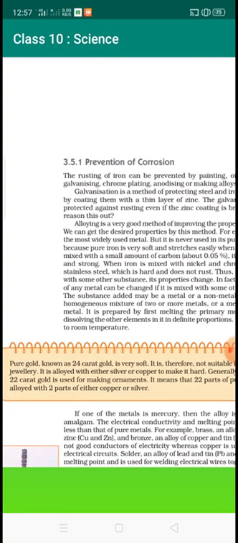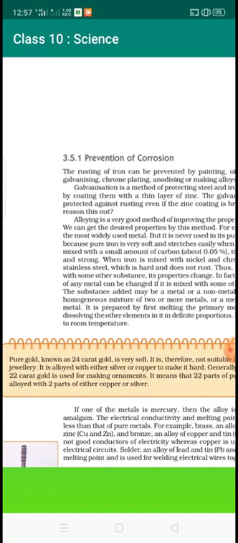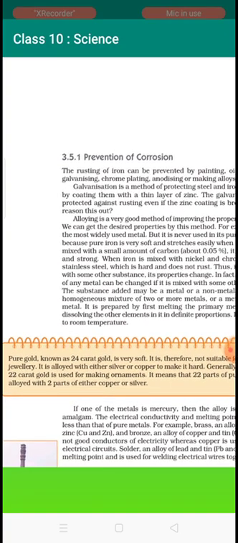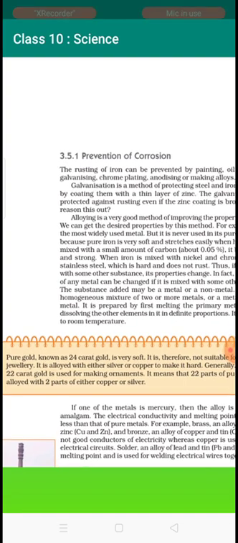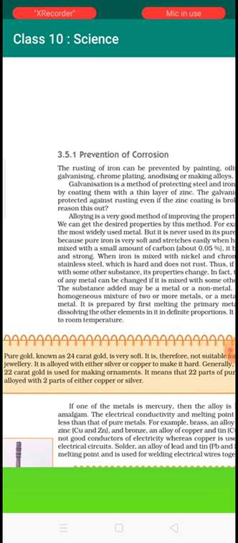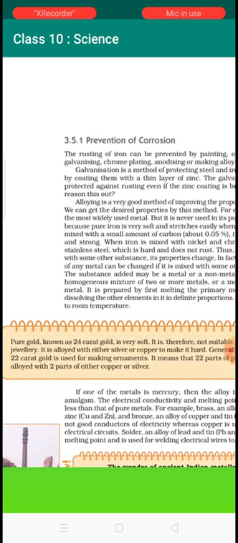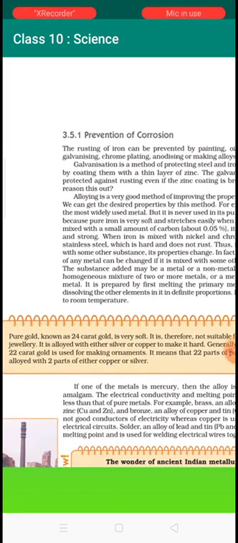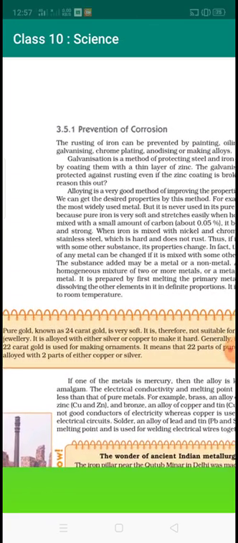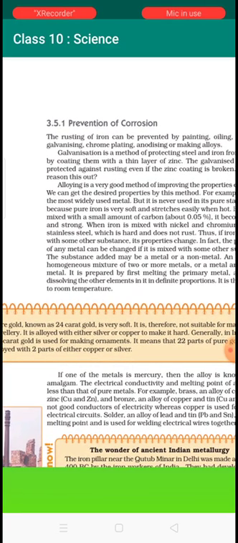Pure gold, known as 24 karat gold, is very soft. So to make jewelry, we need to make the gold hard. For hardening the gold, we add silver or copper. Generally, 22 karat gold is used for making ornaments. It means 22 parts of pure gold alloyed with 2 parts of either copper or silver. If one of the metals is mercury, then the alloy is called an amalgam.